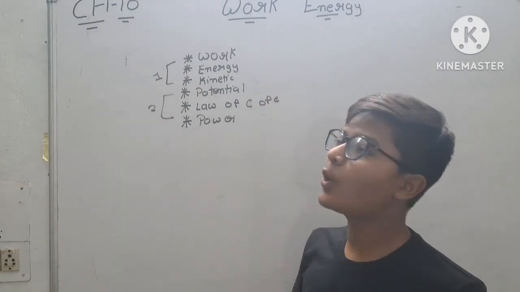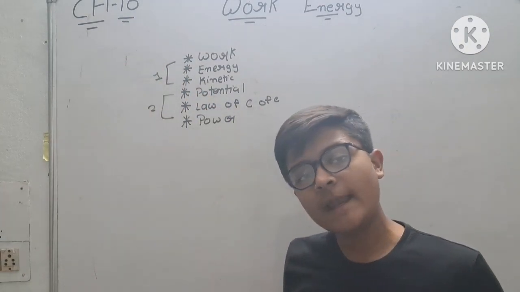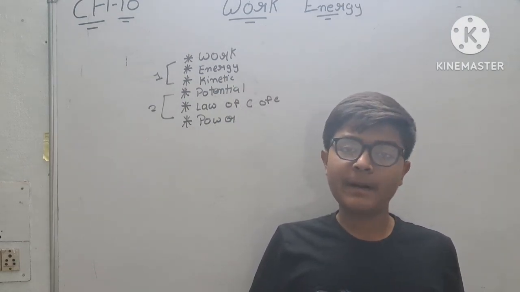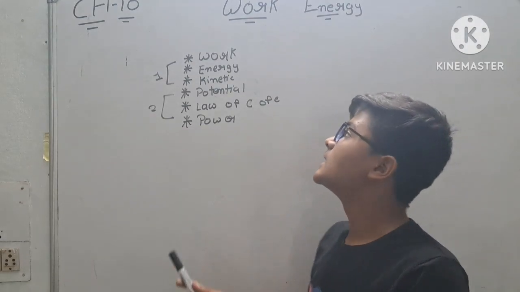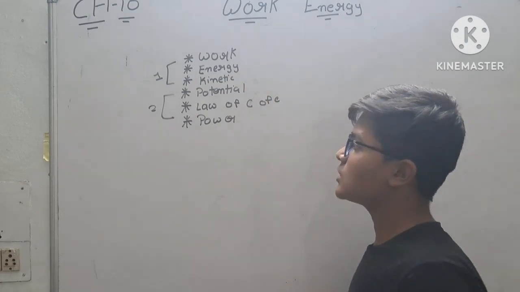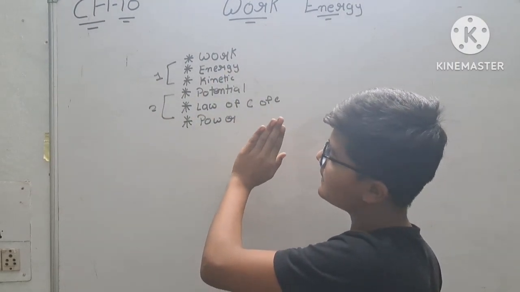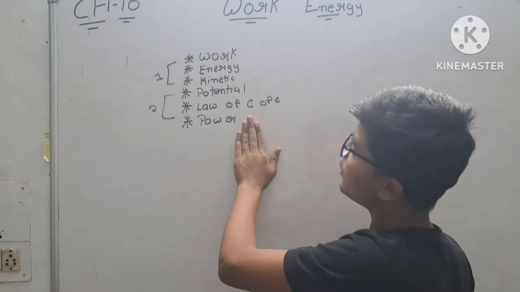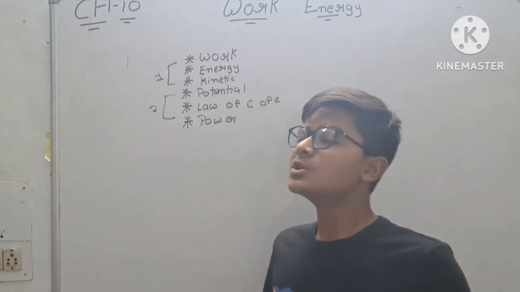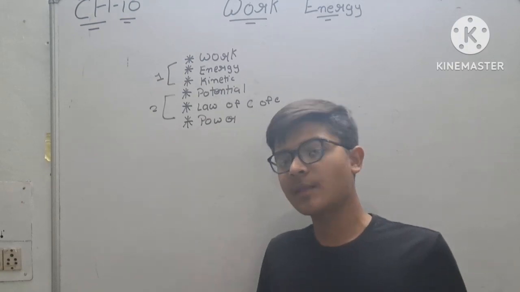This is the video of chapter number 10 science, work and energy. There are two parts of this chapter. In part 1 there are only 6 topics: work, energy, power, potential energy, kinetic energy, and law of conservation of energy. So first of all, in part 1 we will do work, energy, and kinetic energy. In part 2 we will do potential energy, law of conservation of energy and power. So there are 2 parts. In part 1 we will do these 3 topics, and in part 2 we will do another 3 topics.